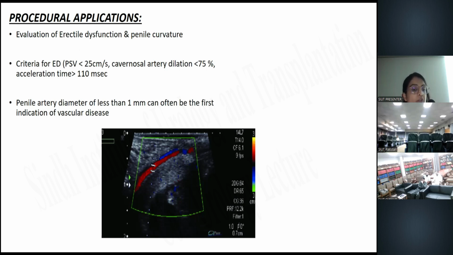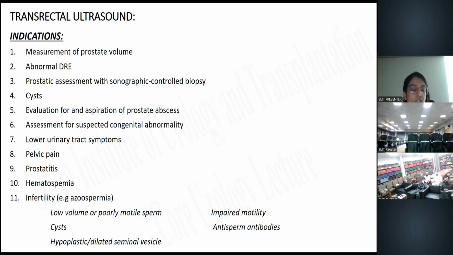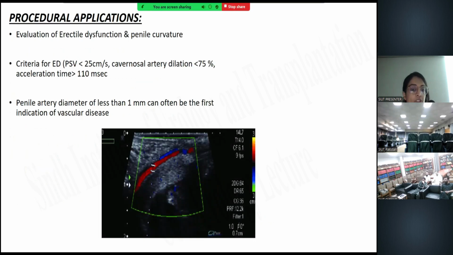And the penile artery diameter of less than 1 mm can often be the first indication of the vascular disease. And the criteria for the erectile dysfunction: when the peak systolic velocity is less than 25 centimeter per second, cavernosal artery dilation of less than 75%, and when the acceleration time is greater than 110 milliseconds. So this is the normal penile artery flow within the corpora cavernosa.